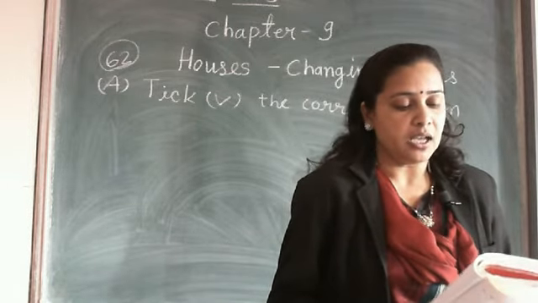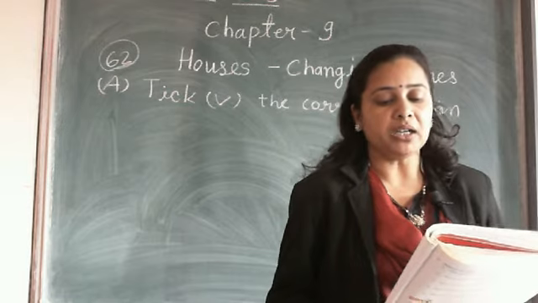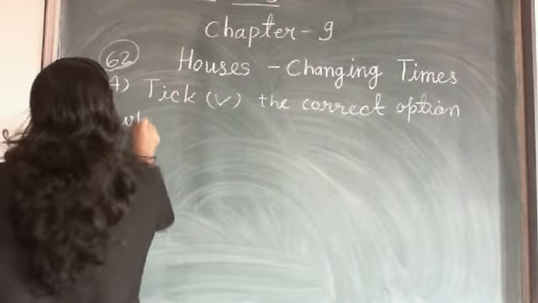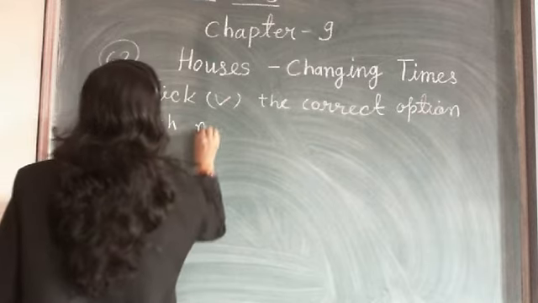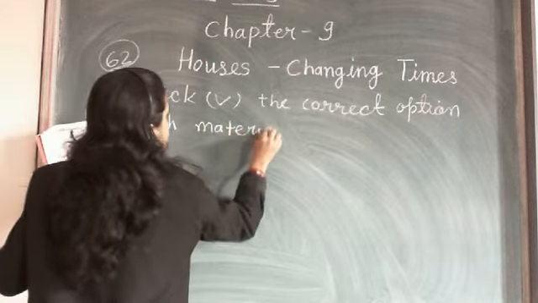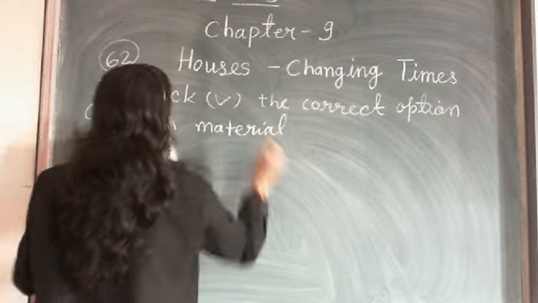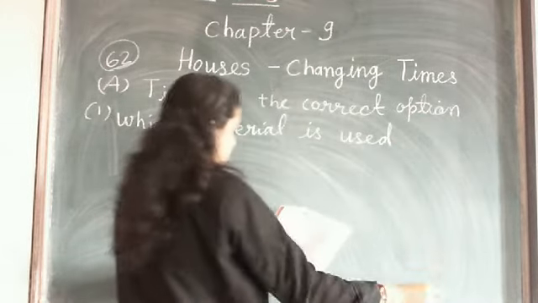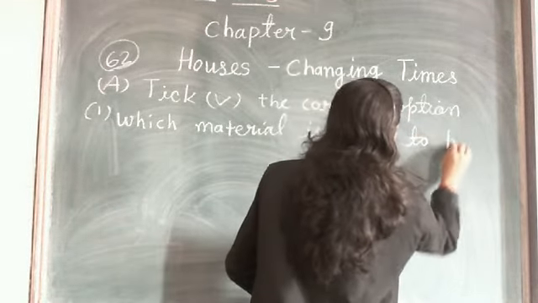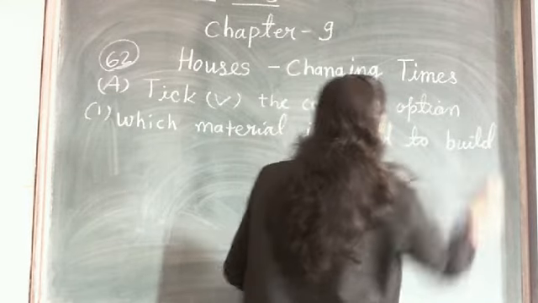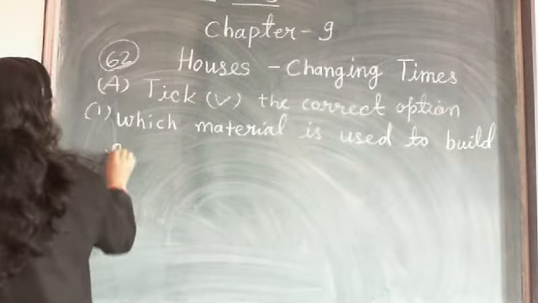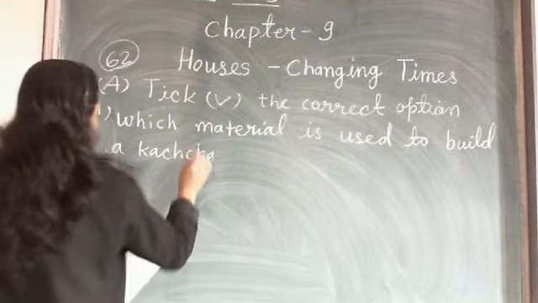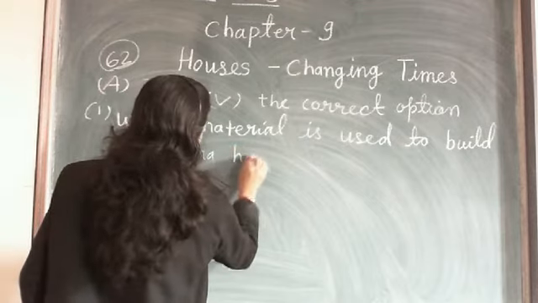Which material is used to build a kacha house? What is given in number 1? Which material is used to build a kacha house?